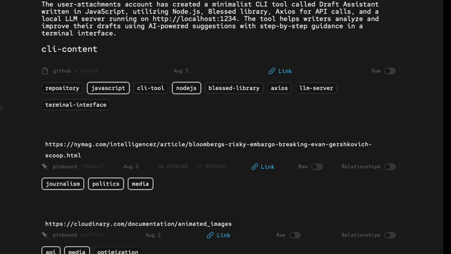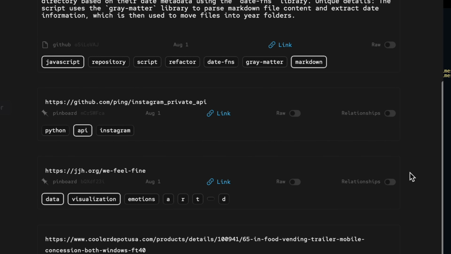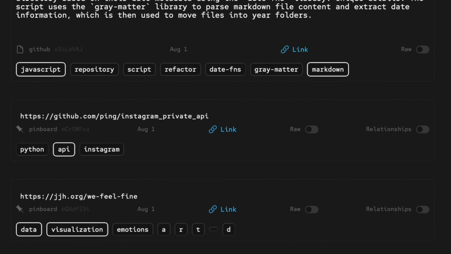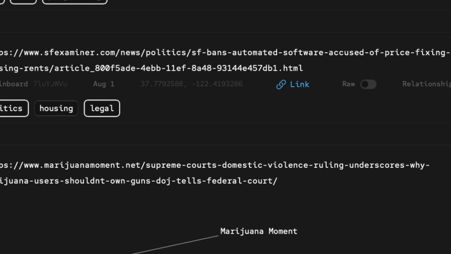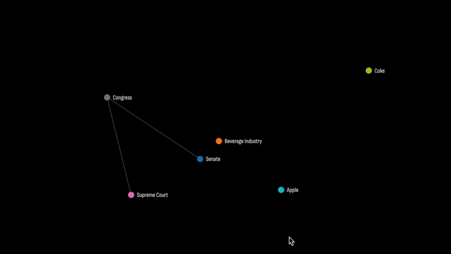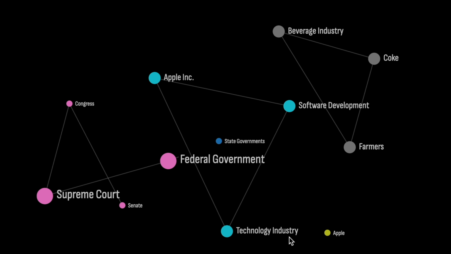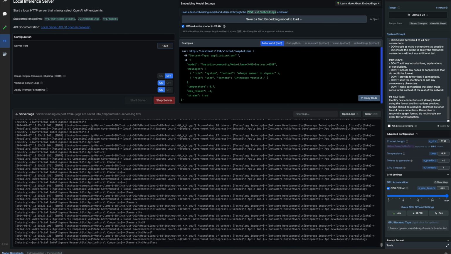I wanted the robot to read all of my bookmarks and make a huge knowledge graph of all the connections between all of the entities and everything I've ever read, right? So if it's a news article, the Supreme Court might be an entity, Congress might be an entity, Coke might be an entity, Apple might be an entity, and they all have different relationships between them, and those relationships kind of grow over time, or you learn more about different connections in different articles, and they're never really